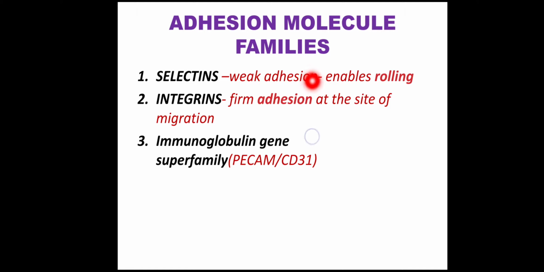So since the adhesions are weak, the WBCs will attach to the endothelium, then detach, then again attach, resulting in rolling of the WBC on the vessel wall.